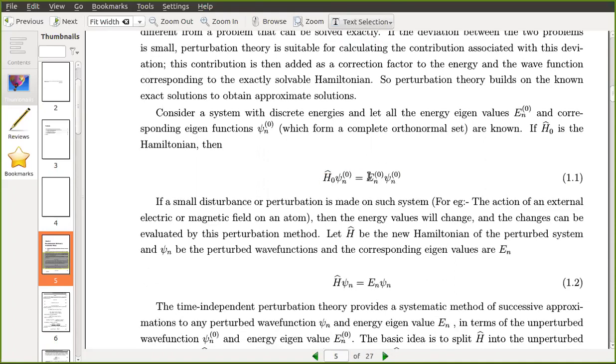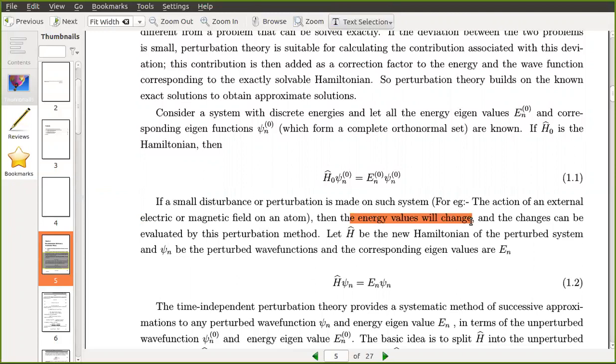Now we are going to apply a perturbation on this system. How will this be affected? Perturbation will mainly affect the Hamiltonian H0. H is actually p square by 2m plus V, and that V is going to change. If a small disturbance or perturbation is made on such a system, for example the action of an external electric field or an external magnetic field on an atom, then the energy values will shift.